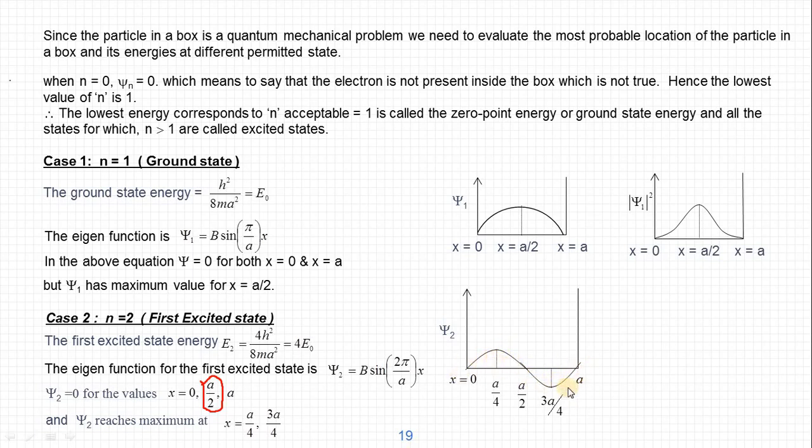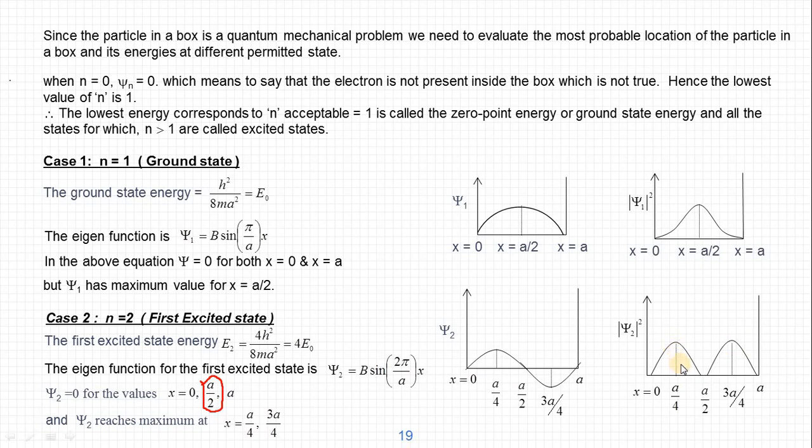It is nothing but a kind of wave. So psi 2 is a wave, that is known, but it changes like this. Since psi 2 has both positive and negative values here, we cannot say it is the probability. So we need to convert it into mod psi square. When we convert into mod psi square, now you can see that at x equal to 0, at x equal to a by 2, and at x equal to a, the probability, that is mod psi square, is 0, and at a by 4 and 3a by 4, the probability is maximum.